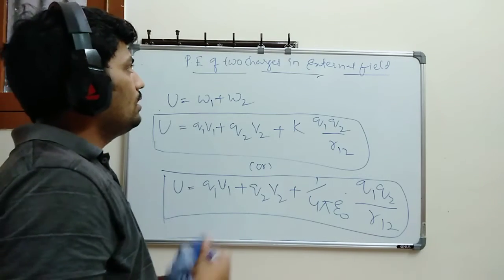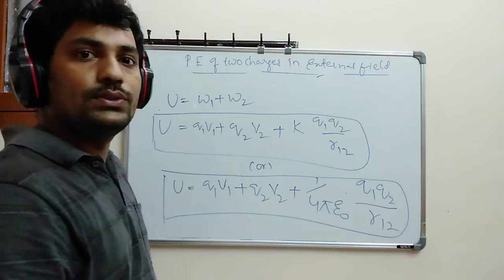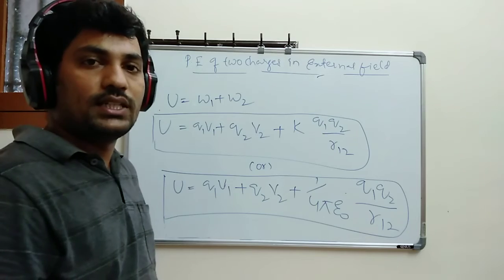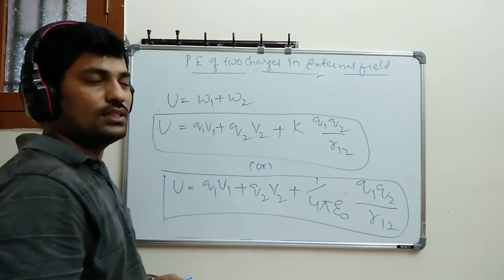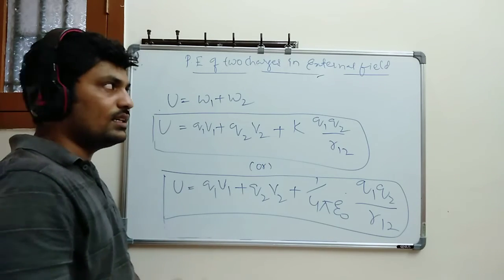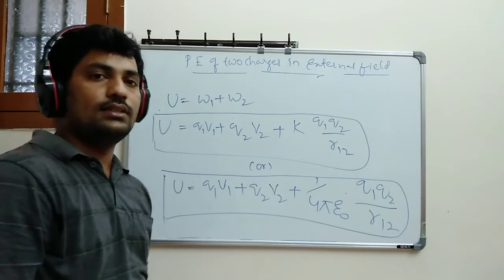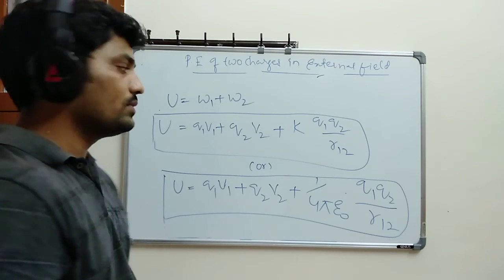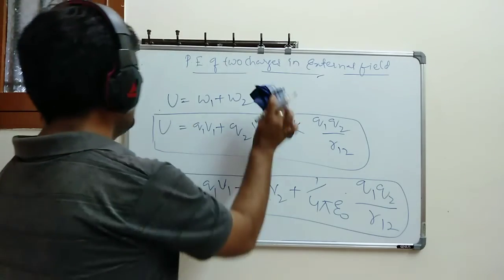Next, what exactly can we do here? We can discuss a few units for the potential energy. You know already the SI unit of energy is joule, but while discussing in terms of charges, it can also be expressed in electron volt. How that unit comes, we'll see now.